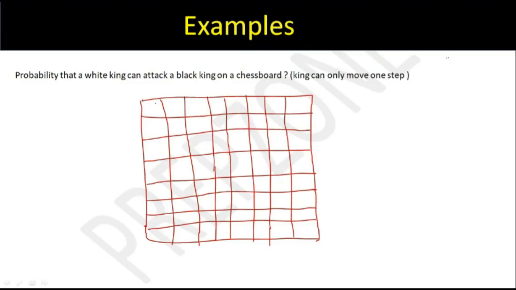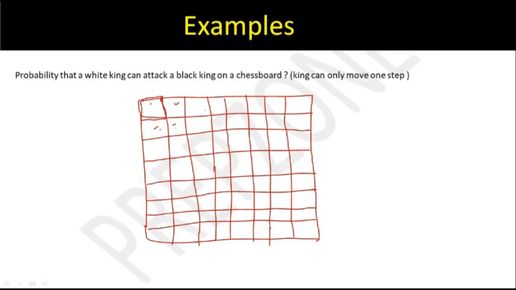See, if the black king is lying somewhere in the corner, right? These are the corners. If it is lying somewhere in the corner, my white king could be either here or even here for that matter, right? So if this is my black king and my white king is here, is it clear to everyone that the white king will be able to attack the black king? And the black king and white king could be anywhere on the chessboard, right?